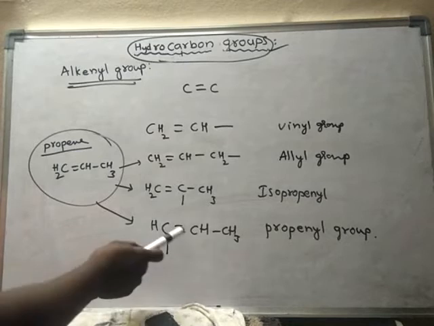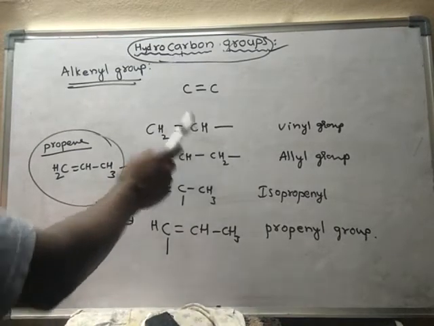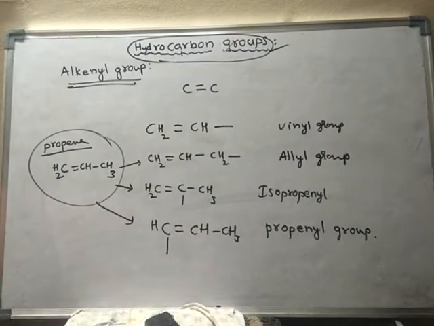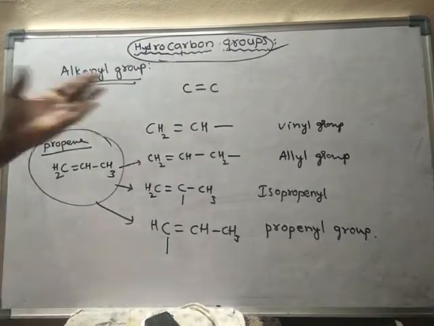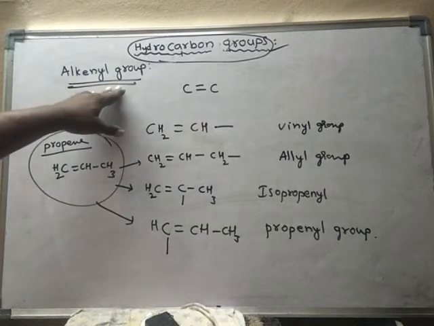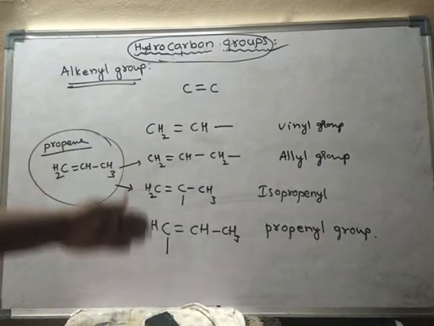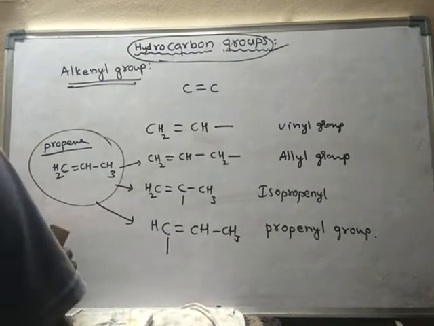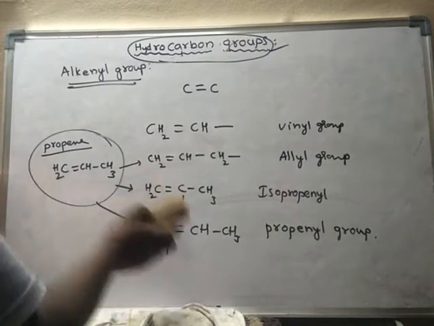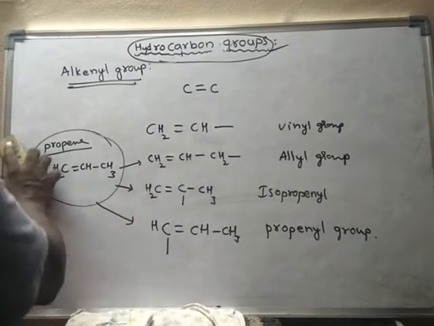Okay, that means here between carbon, if there is a double bond, and from that compound any hydrogen is removed, then the group obtained is said to be alkenyl group. So these are some of the examples of alkenyl groups. We will learn some more examples. Suppose in all these cases one hydrogen is removed.